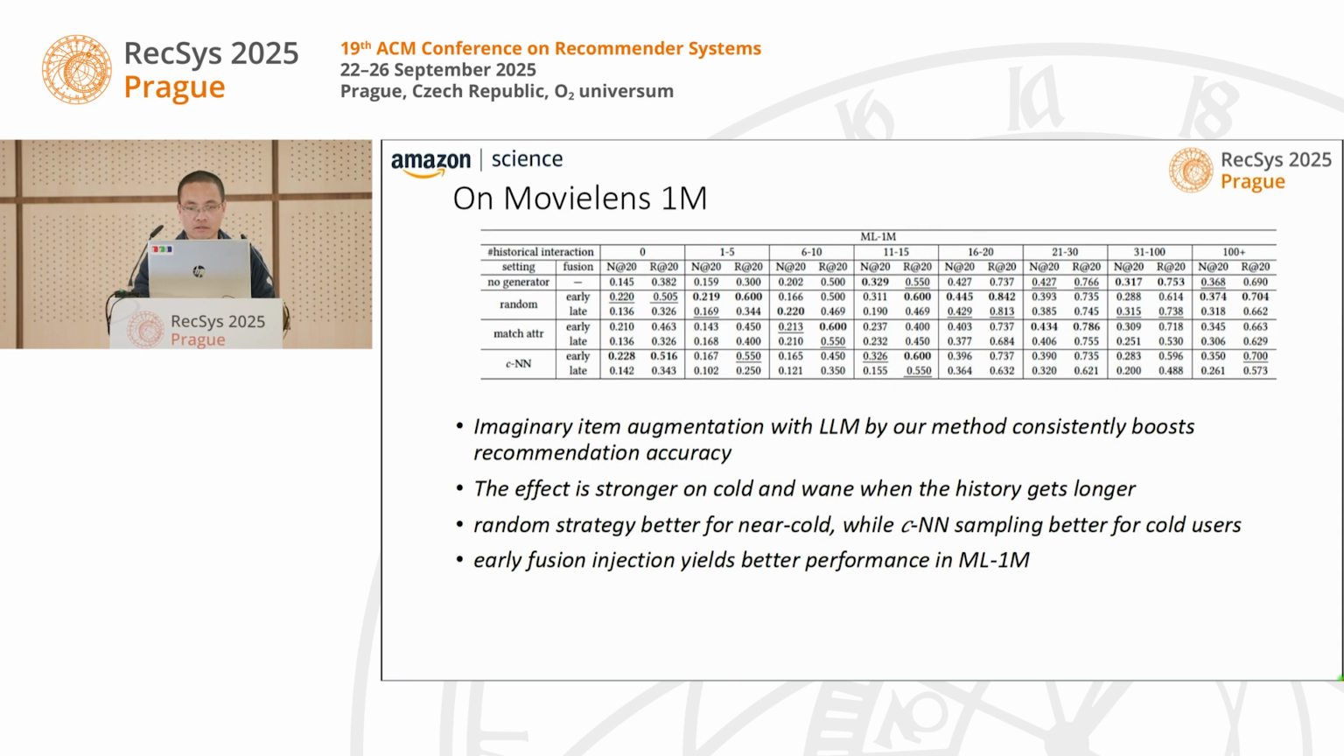And then we also see the variation of performance if we use random selection of the in-context examples or nearest neighbor selection of the in-context examples, and also early fusion and late fusion.